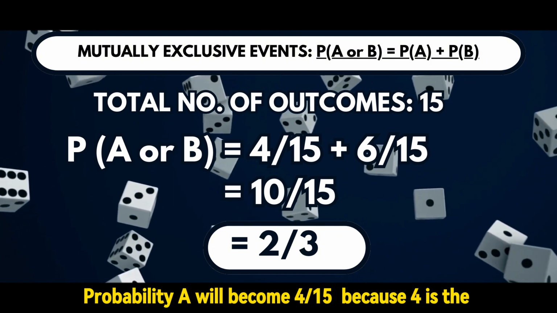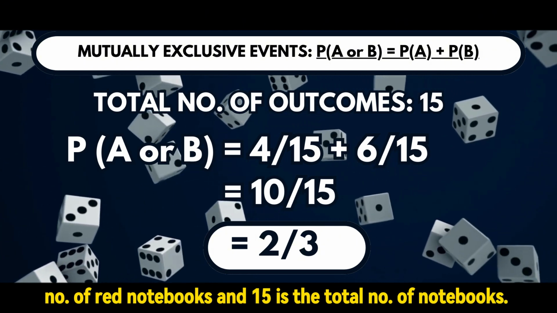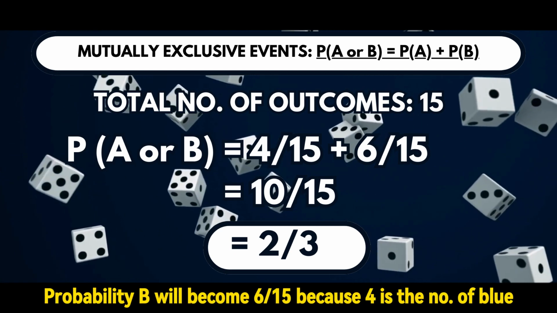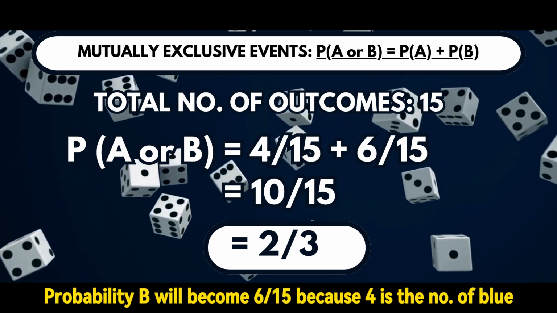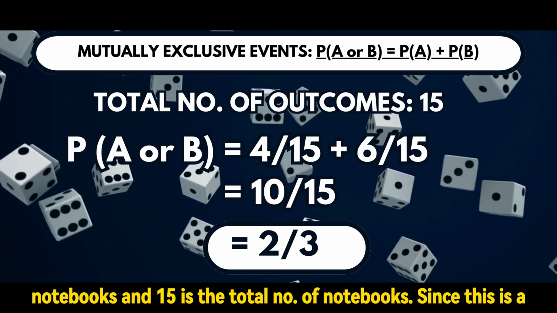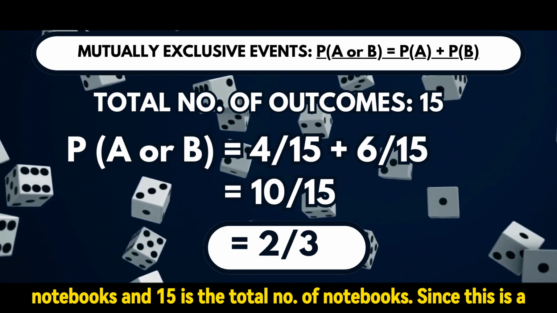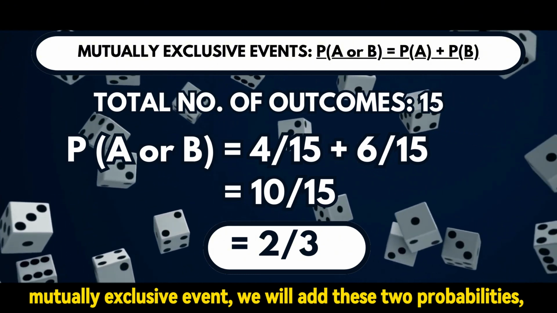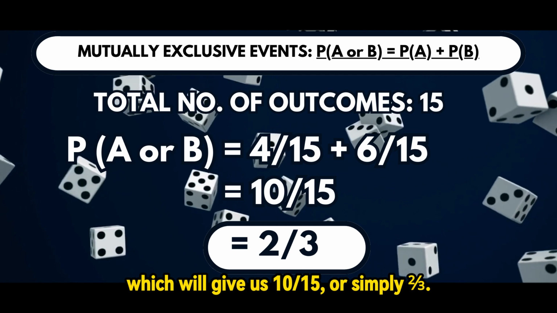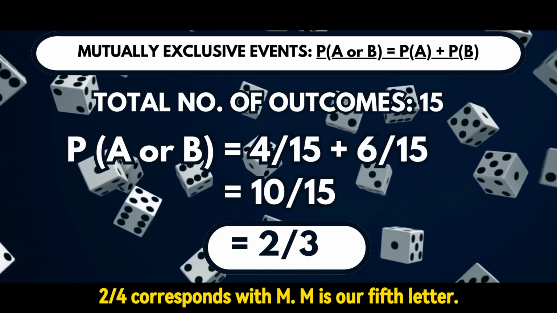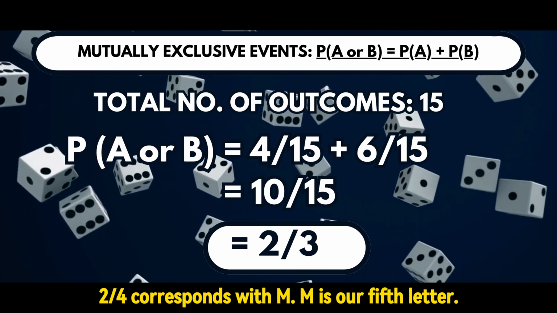Probability A will become 4 over 15 because 4 is the number of red notebooks and 15 is the total number of notebooks. Probability B will become 6 over 15 because 6 is the number of blue notebooks and 15 is the total number of notebooks. Since this is a mutually exclusive event, we will add these two probabilities, which will give us 10 over 15 or simply 2/3, which corresponds to the letter M, which means that M is our fifth letter.